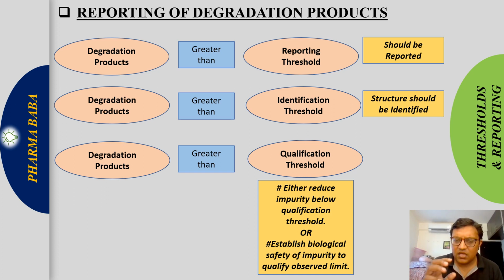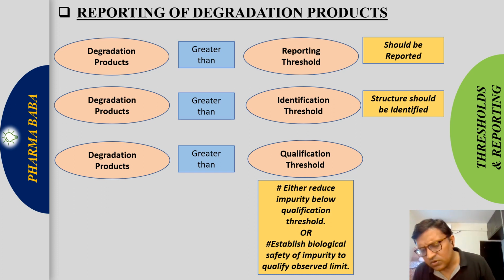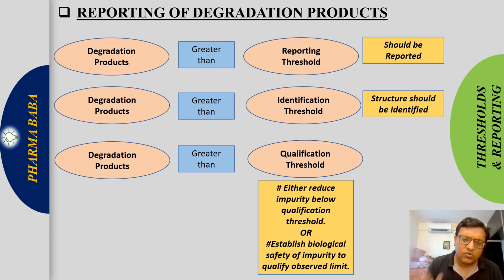Reporting threshold: if the impurity is above the reporting threshold, we should report it. If it is below, we shouldn't report it. Identification threshold: if the impurity is greater than the identification threshold, then we have to identify the structure. If the structure is safe, then no issue, that impurity can be present up to the qualification threshold. But if the structure is not safe, then we have to reduce it again below the identification threshold. Right now, we have to reduce that, right?